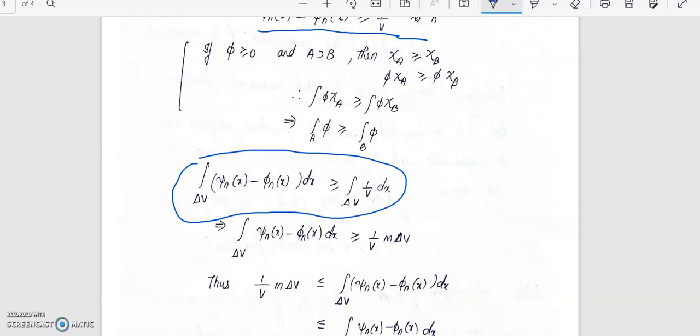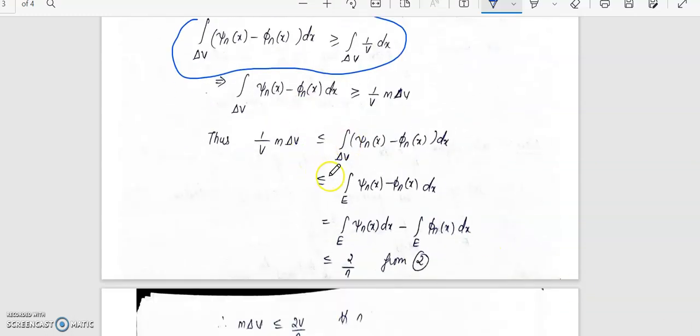Delta v is a subset of E. So we can write it as less than or equal to integral over E of psi n of x minus phi n of x dx. So that is integral over E psi n dx minus integral over E phi n dx. Now this difference we have already shown in equation 2 to be less than or equal to 2 by n.